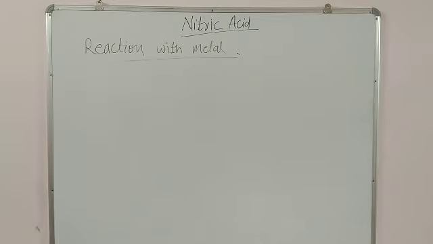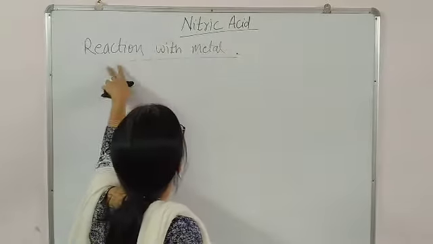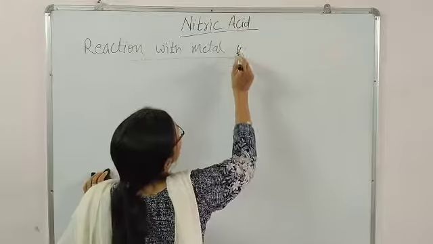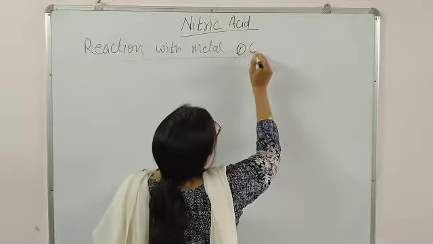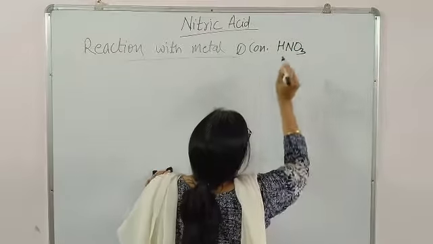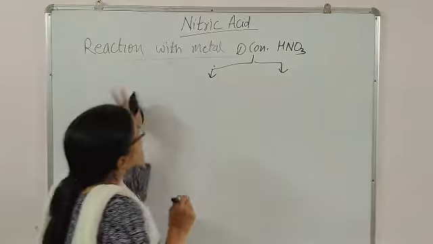So now again, here is the reaction of HNO3 and metals. There are two conditions. First condition, in the presence of concentrated HNO3. With concentrated HNO3, there are metals again.